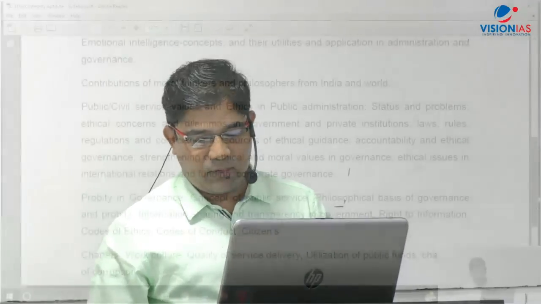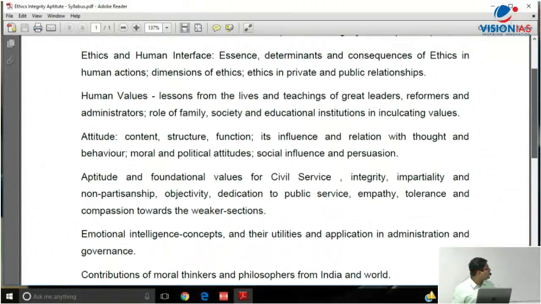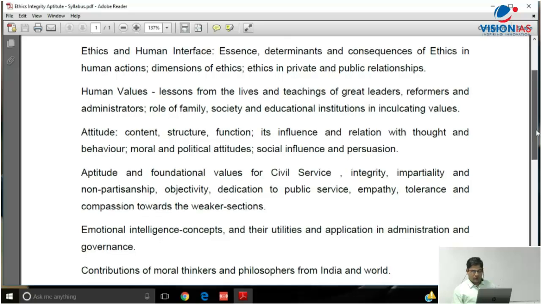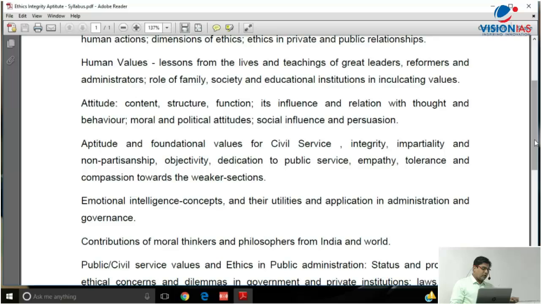If you see here, there are 6-7 heads. This is the syllabus of UPSC, and there are 7 heads. Out of these 7 heads, the first 5 heads, as I'm reading, are ethics and human interface, human values, attitude, aptitude, emotional intelligence, and contribution of moral thinkers. These 5 heads are the part of your theory. So I'm just trying to divide this paper into 2 parts.